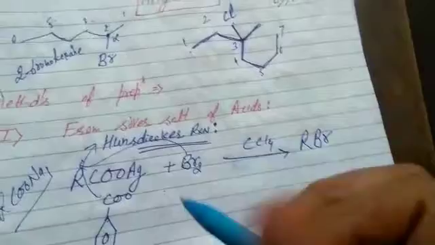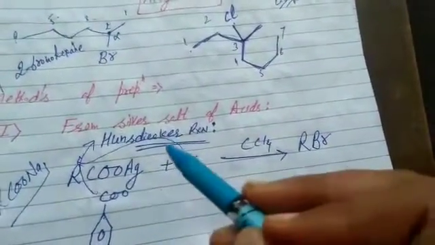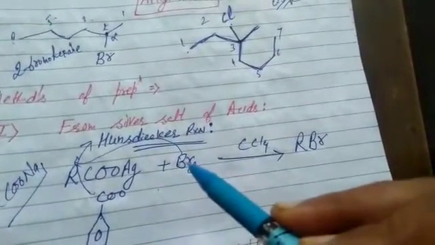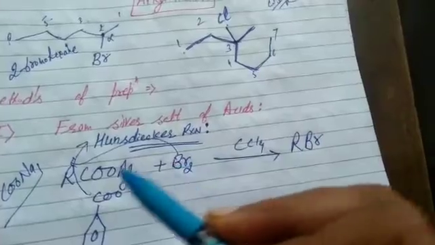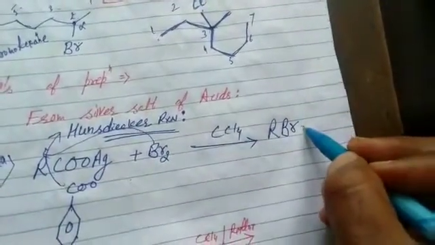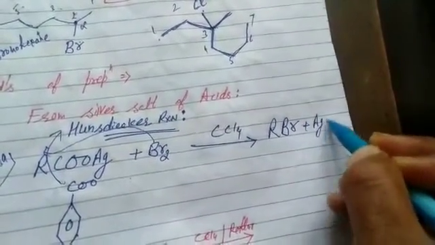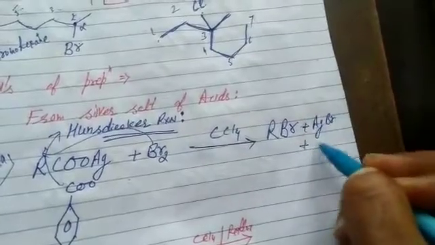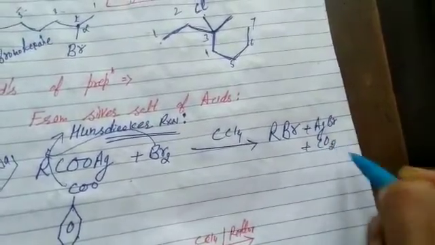Carboxyl group eliminates, silver approaches bromine leading to the formation of AgBr, and what is left? CO2. RBr plus AgBr plus CO2. It's the Hunsdiecker reaction, it's an easy reaction.